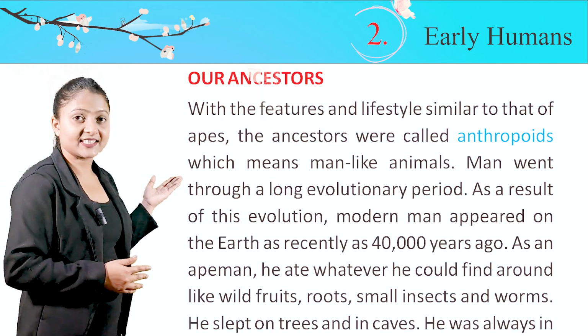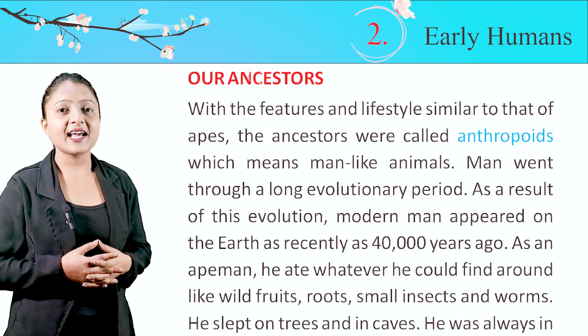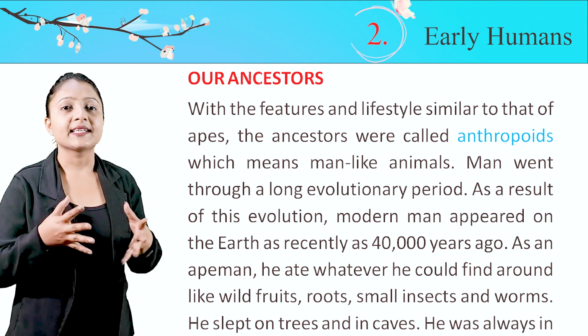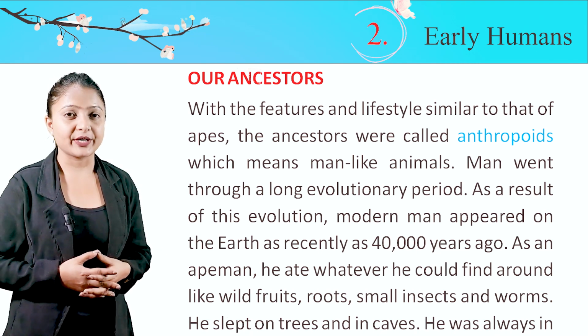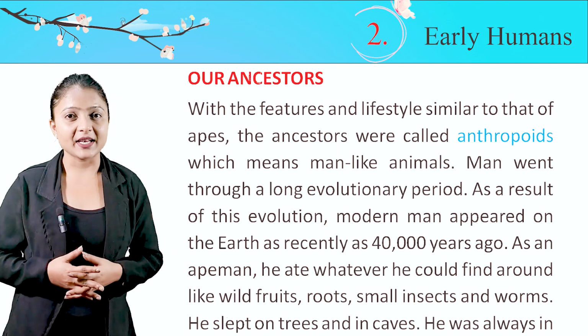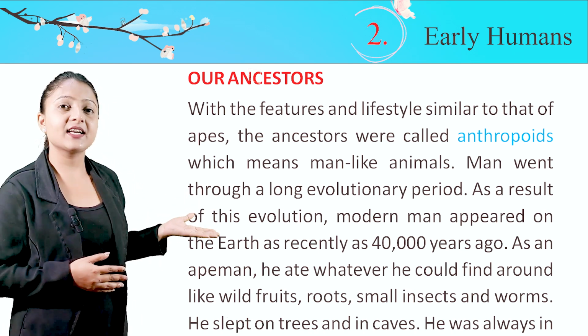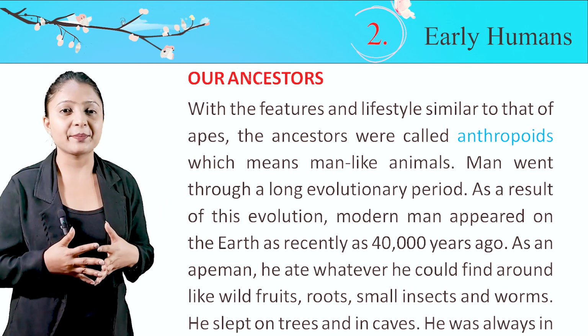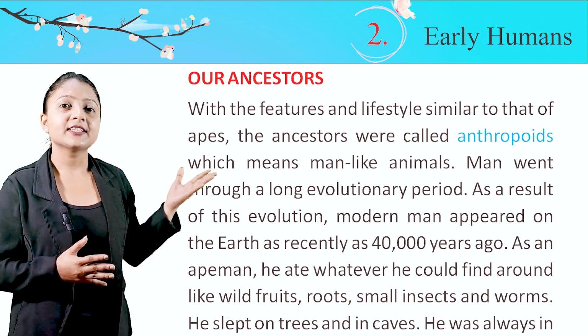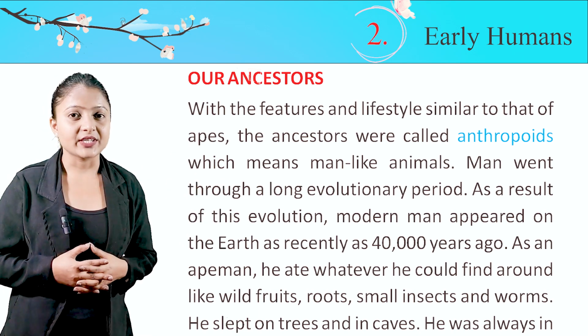Our ancestors. With features and lifestyle similar to that of apes, the ancestors were called anthropoids, which means man-like animals. Men went through a long evolutionary period. As a result of this evolution, modern men appeared on the earth as recently as 40,000 years ago.